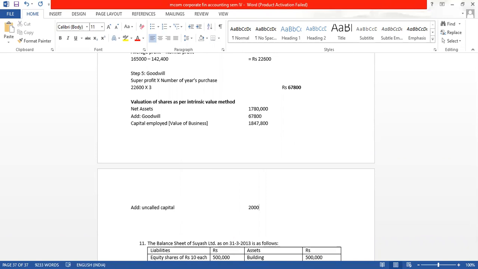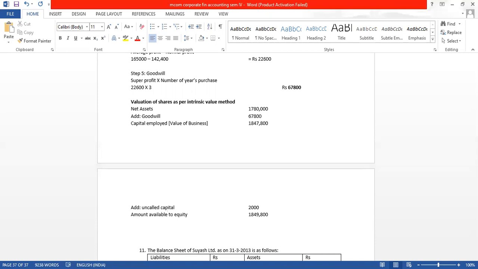So adding this, how much will you get? 18,49,800. This is the amount available to equity. So what is our formula to find out the value per share?